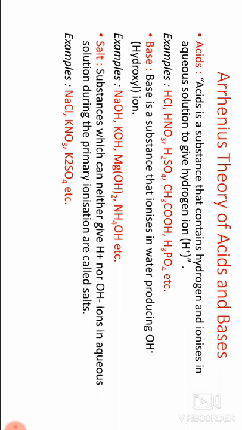These three definitions, acid, base, salt, are explained with examples.